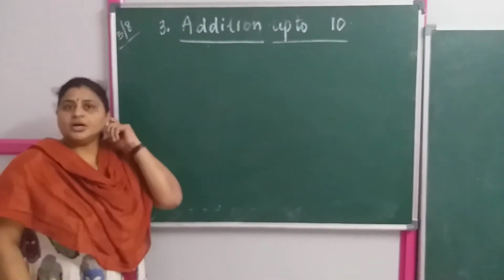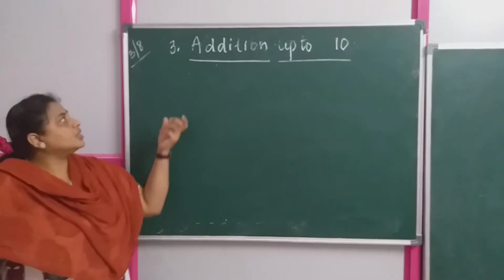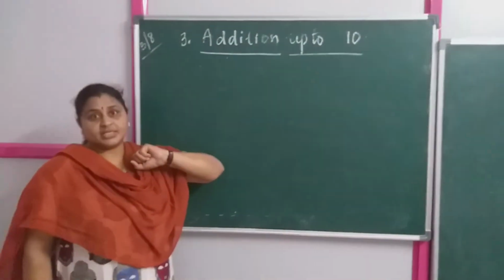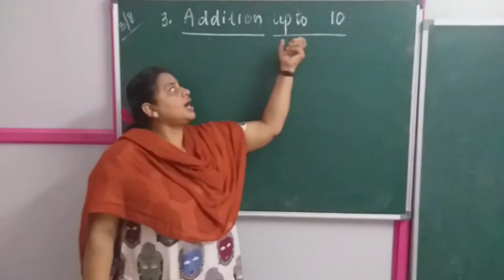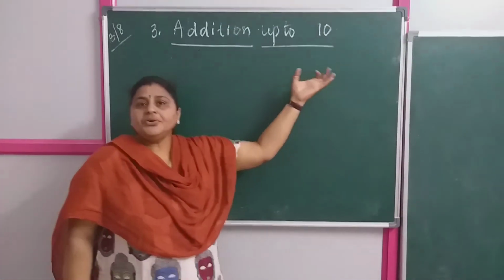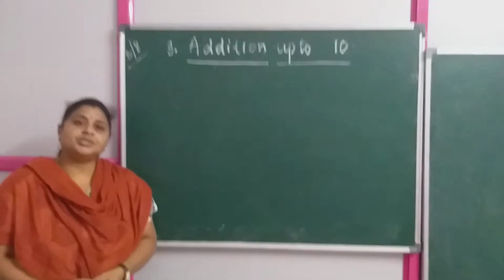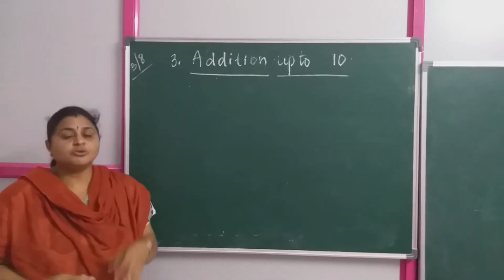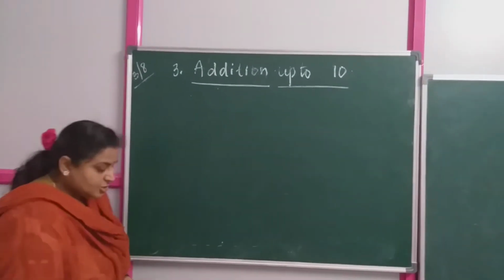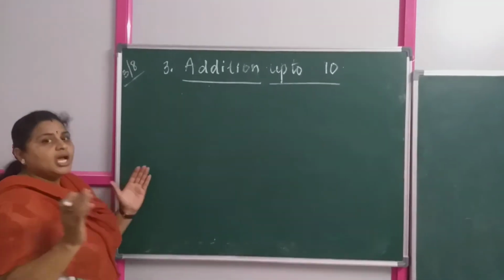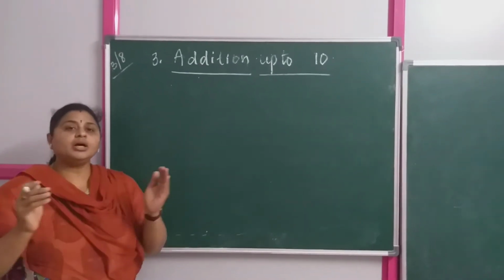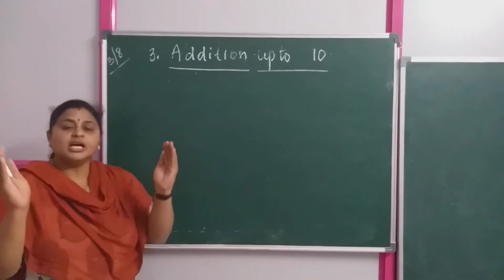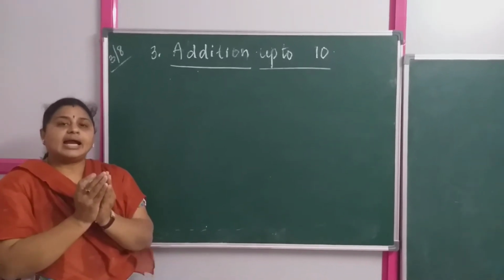Right. Now, today we are going to learn a very new concept in your mathematics. In your term 1 book, you are going to learn about addition up to 10. Already you learned what addition means in your UKG. So, what do you mean by addition? Addition is nothing but putting all the things together. You are putting all the things together and adding it up.